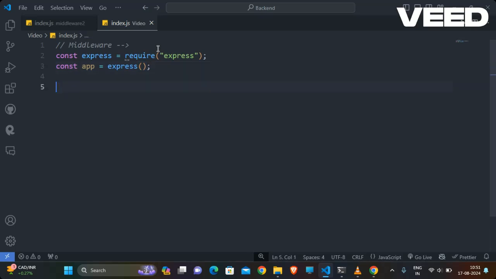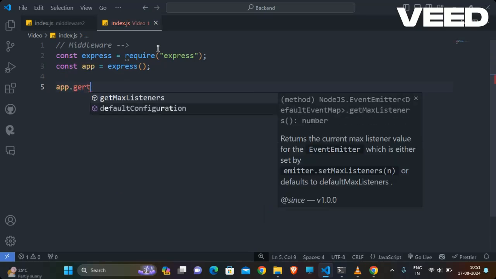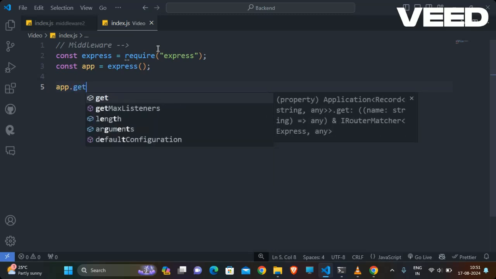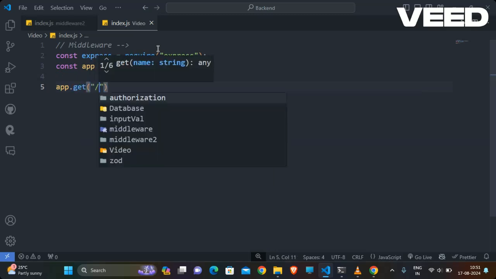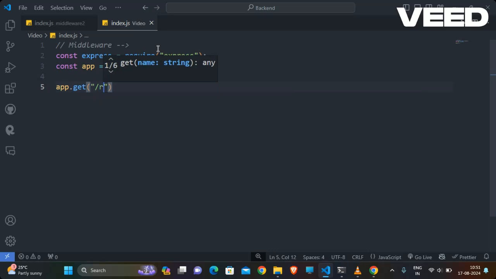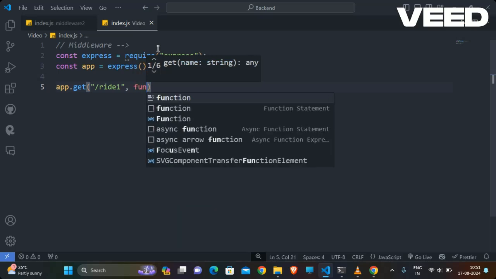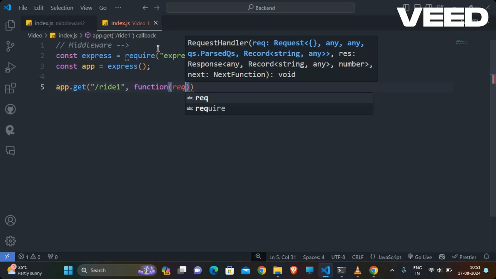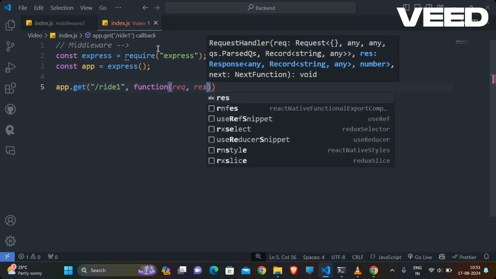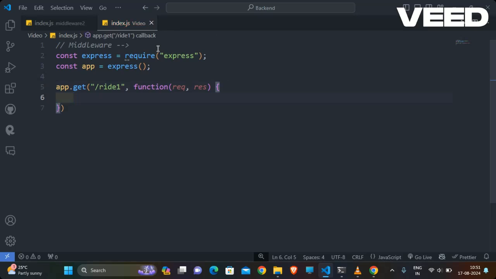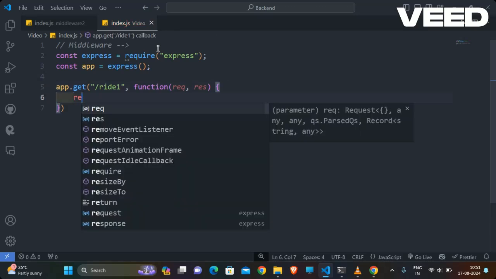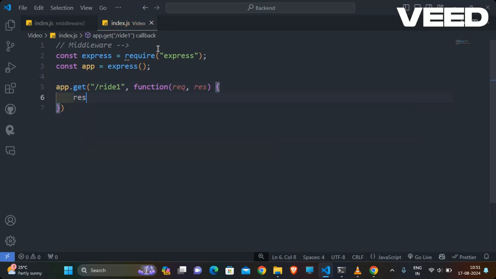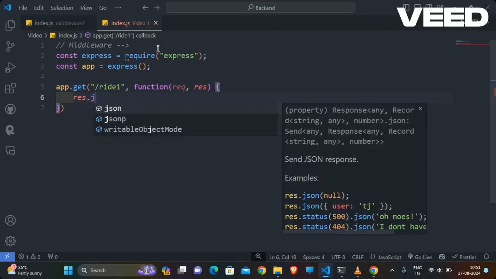Then I will create some get method for that ride. So we want to do our ride one, then a function with request and response, and after that we just print a message.